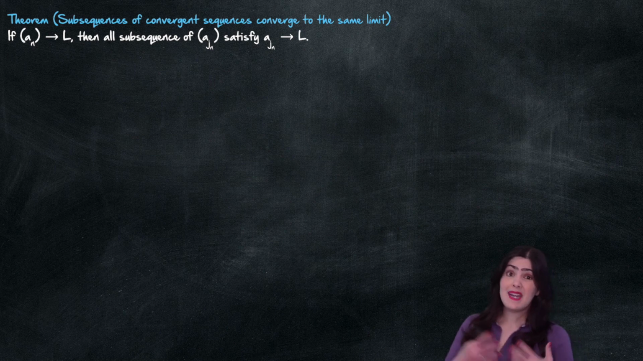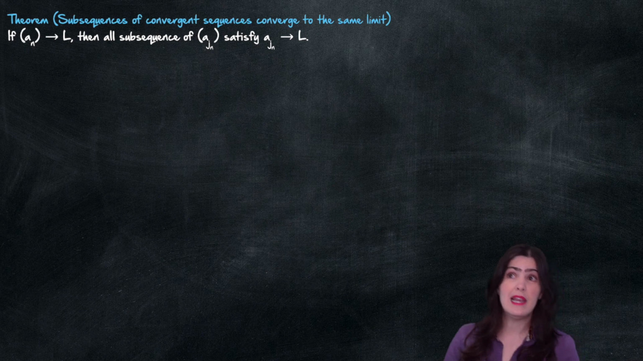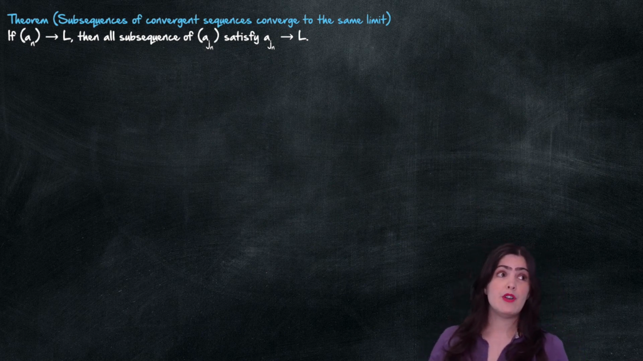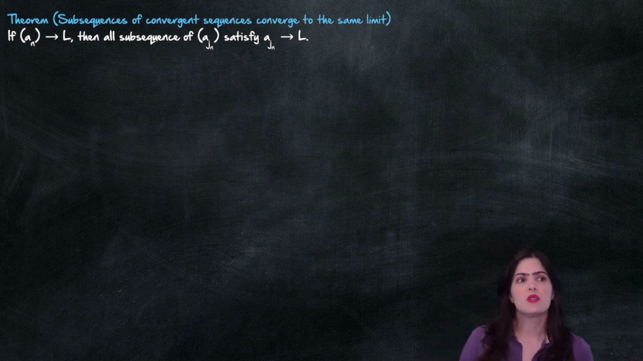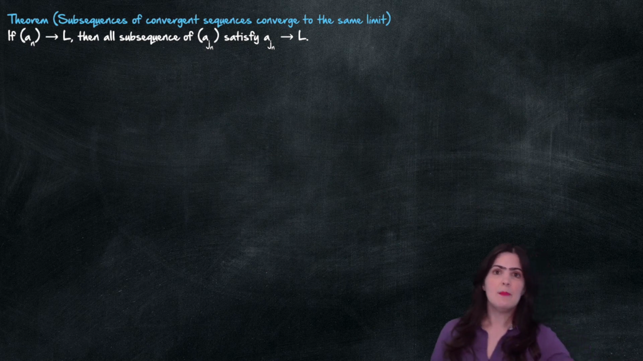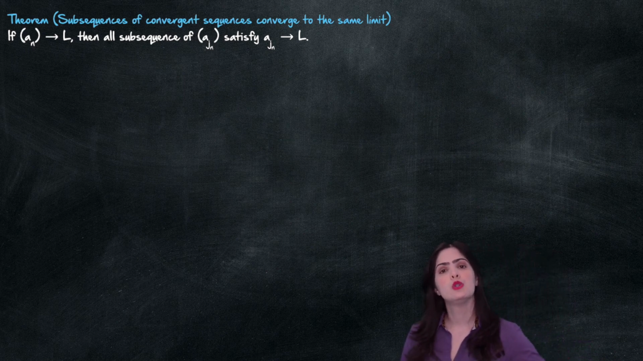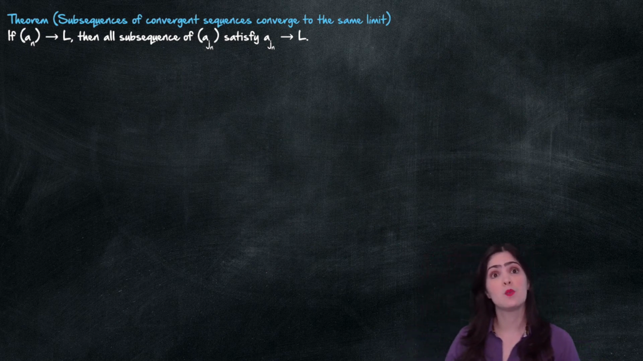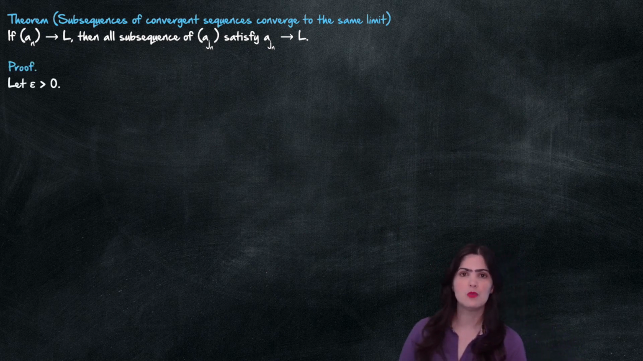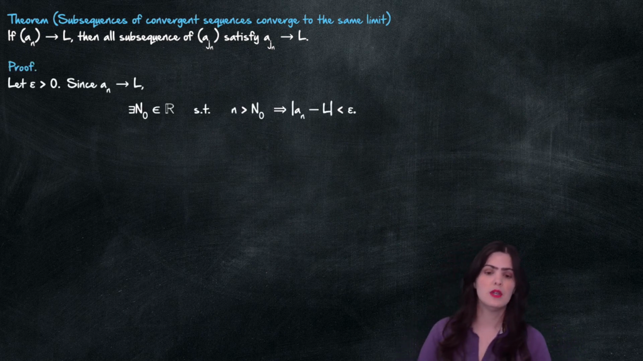Now, there's something natural to think: what would be the limit of a convergent subsequence? Well, if I know that a sequence converges to L, the subsequence should have the same properties as my original sequence, so I want my subsequence to also converge to L. And this is true, and that's what we're going to prove.